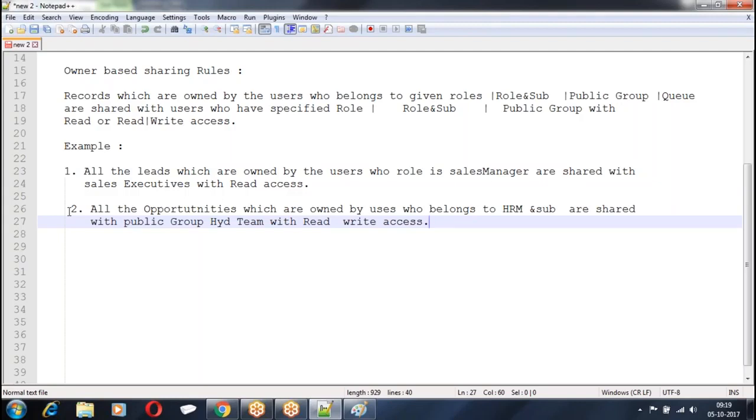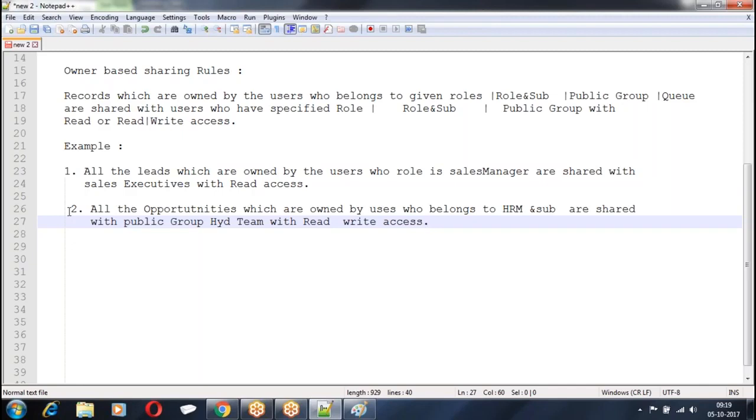Generally, when the OWD is private or public read, I will be sharing the records. I hope I am clear. So, when do the sharing rules come into the picture? When OWD is private or public read. Why private or public read?